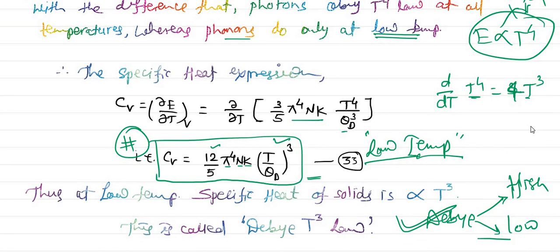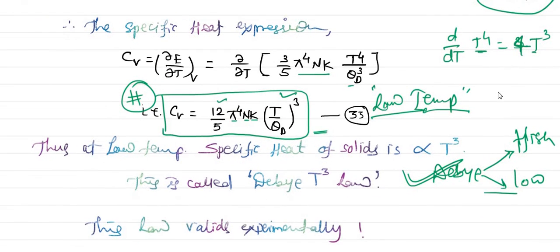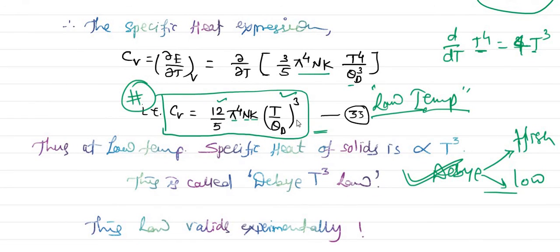At high temperature, all these theories will give you the same result, that is Dulong and Petit's law, which is 5.96. That means specific heat at high temperature of a solid is constant, and that is 5.96 calorie per mole per degree Kelvin. But at low temperature, the more correct thing is C_V is directly proportional to T³, and this law is known as Debye's T cube law.